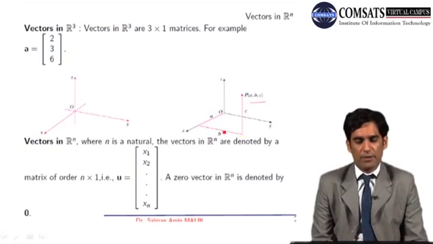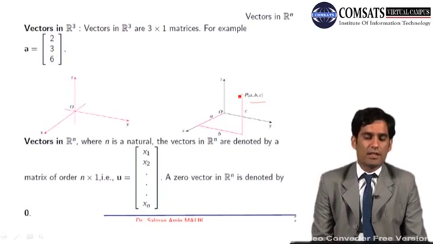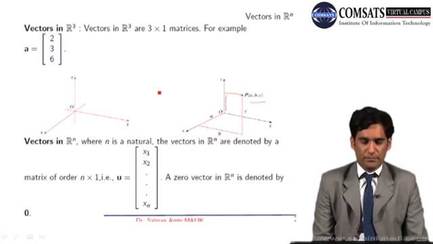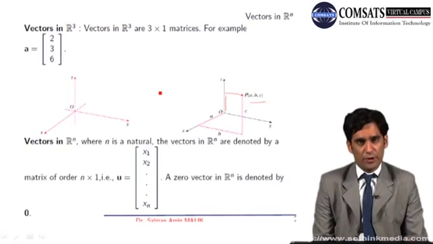Whenever we are in the xy plane, we can get the x and y coordinates, and the z coordinate is obtained by drawing a perpendicular like this on the z-axis, and the distance from the origin to this point is the z coordinate. So any vector in R3 could be represented by a column matrix having 3 rows and of course 1 column.